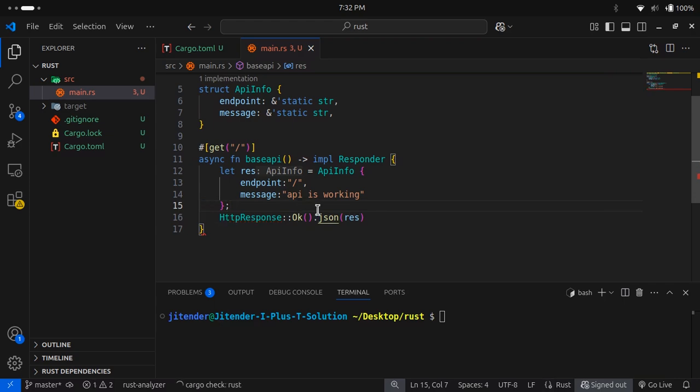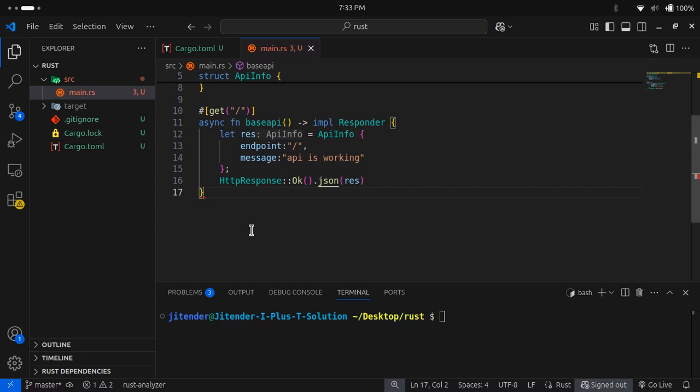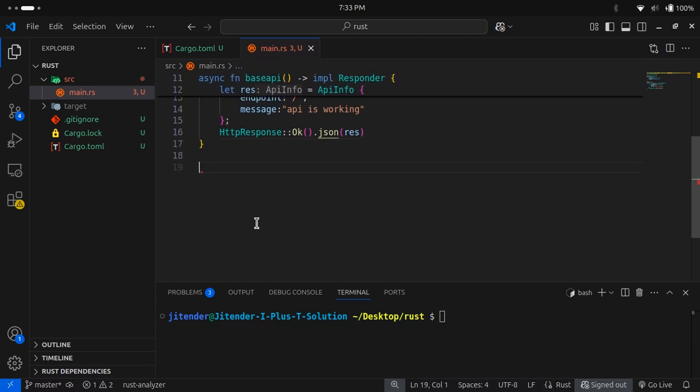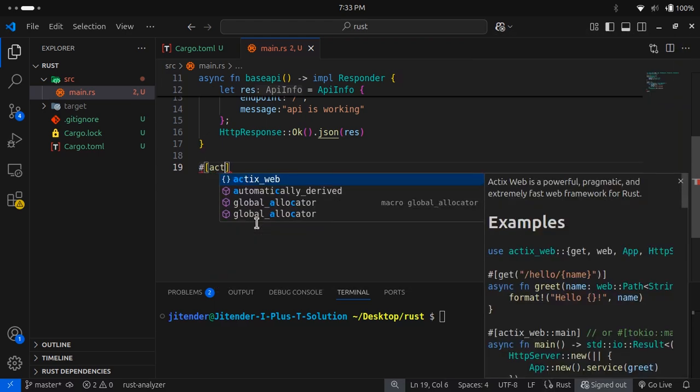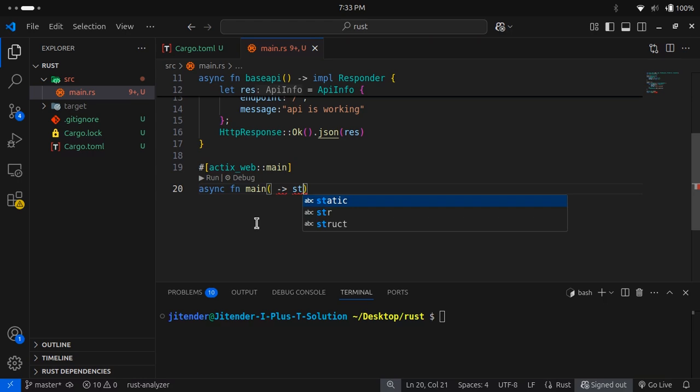Okay, cool. Now that's fine, and here we are getting one more error, that the main function is not created in Rust. Okay, cool. Now let's create a main function also. So for that we will make hashtag actix-web, and this will be our main function. Okay, so this will be the entry point of our project. Okay, so we are creating one async function, and this will be main, as at the time of hello world it was, right? So here we will define that we are returning our server, which will start running.